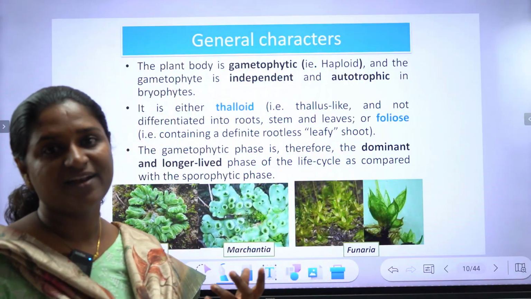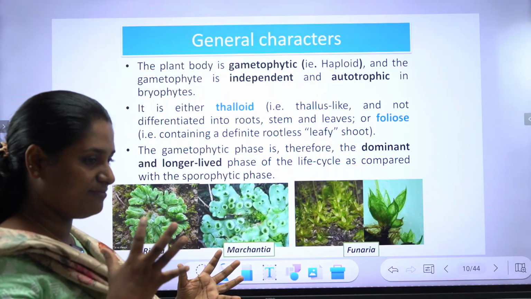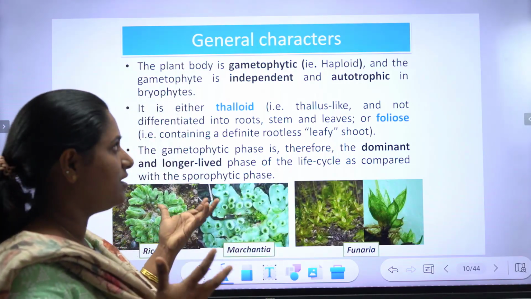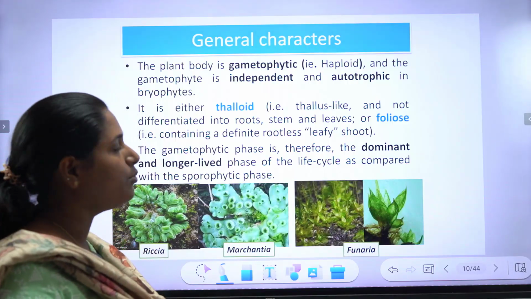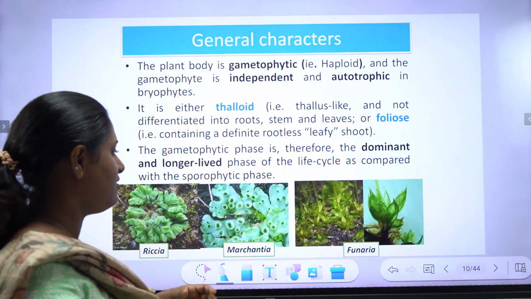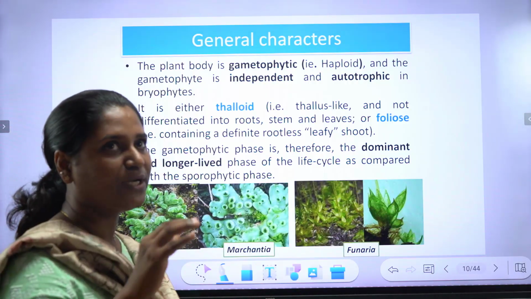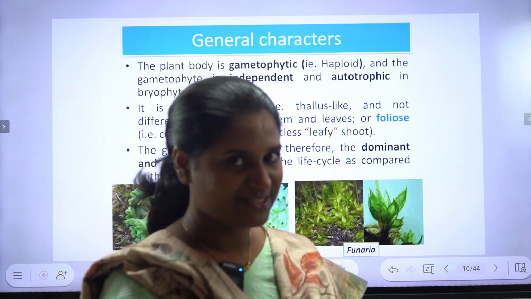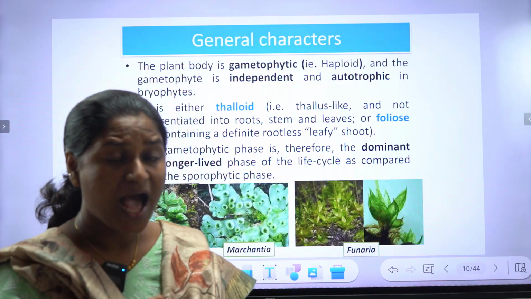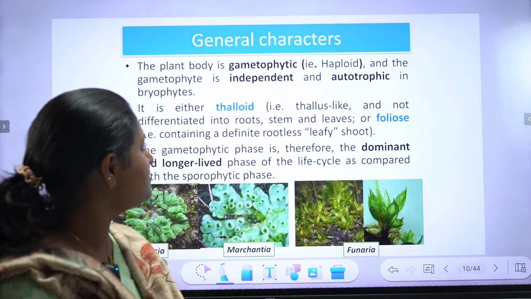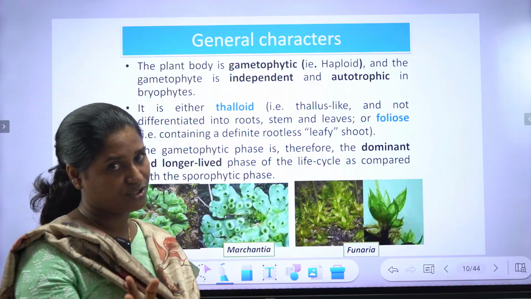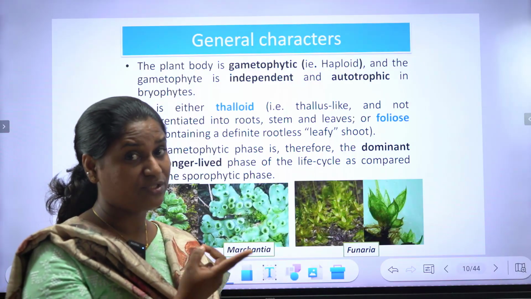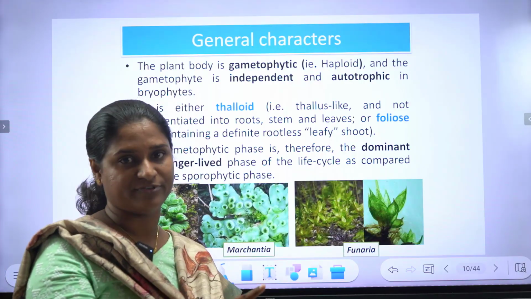So, coming to the general characters. We made a brief introduction about habitat. Now we look at the general characters of the plant body. Usually the plant body is gametophytic, which means haploid, and the gametophyte is independent and autotrophic, with the exception of the previously described saprophytes.